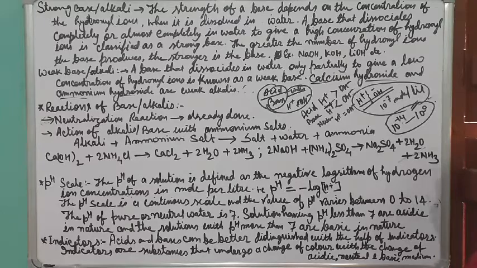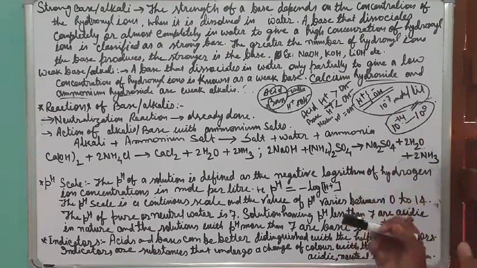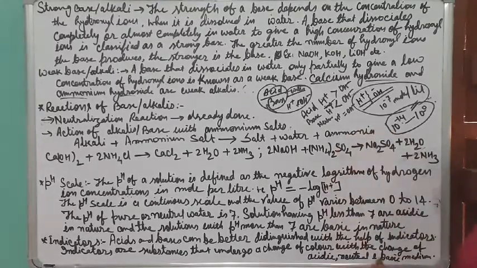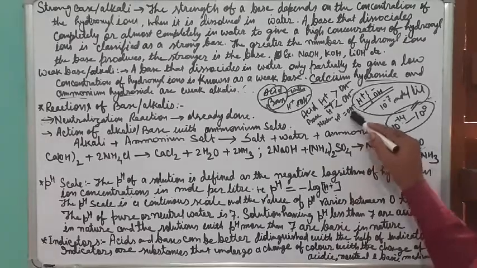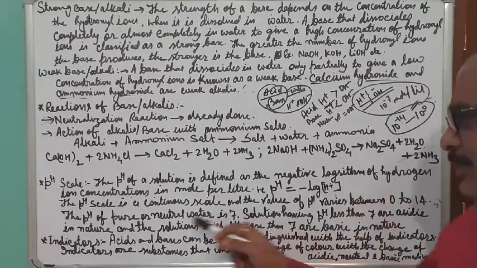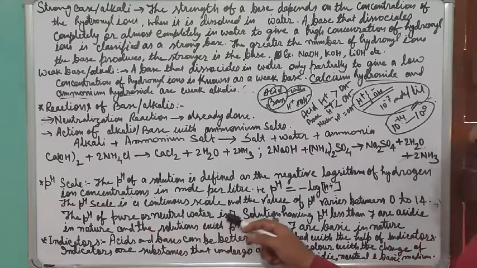But in case of acid, the number of H plus ions is more than the OH minus ions. In case of base, the number of OH minus ions is more than the H plus ions. In case of neutral, the number of H plus ions as well as OH minus ions are equal to one another. So when H plus and OH minus are equal, the pH would be 7. That is why the pH of pure neutral water is 7.